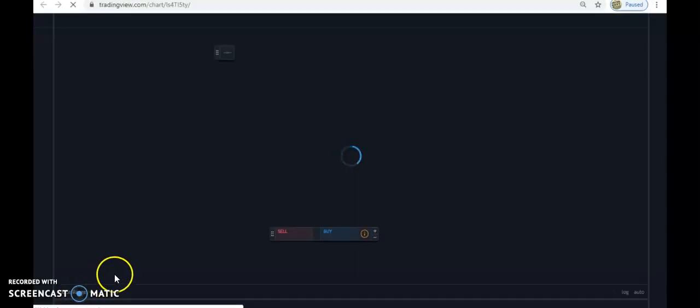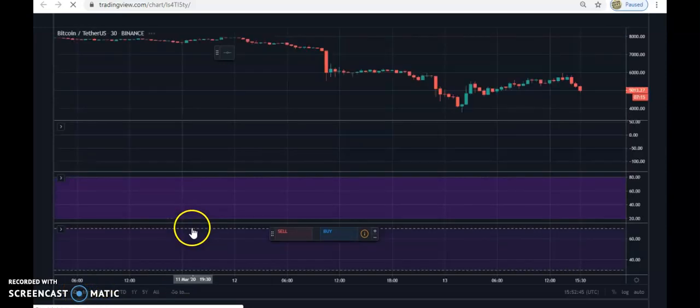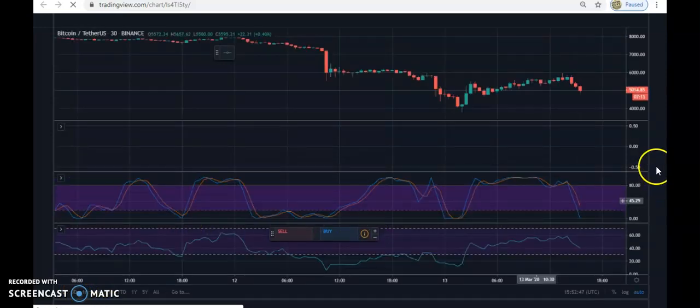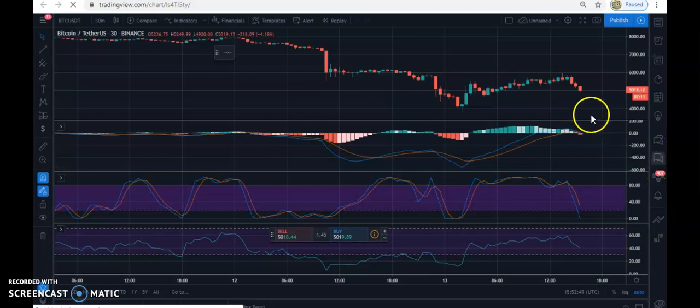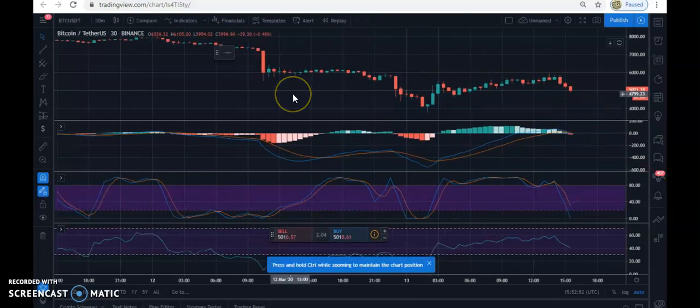Okay, wait for it to load. Correct, it has fully loaded. So here are our charts. Here is Bitcoin Tether, the Bitcoin USDT chart on Binance. Binance is the exchange we are looking at. So here is the chart, and then I was saying something about candlesticks.